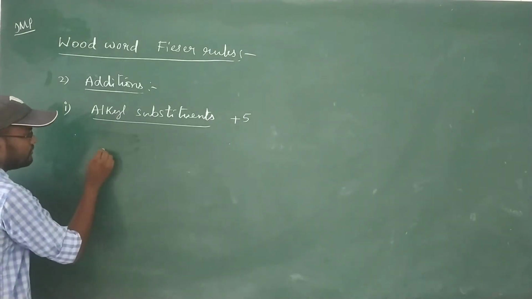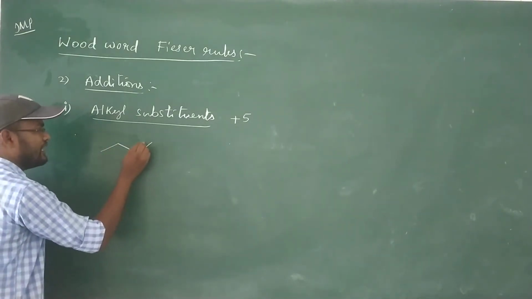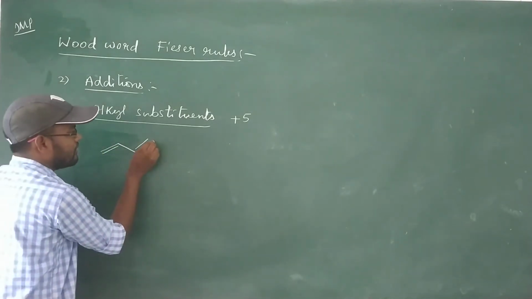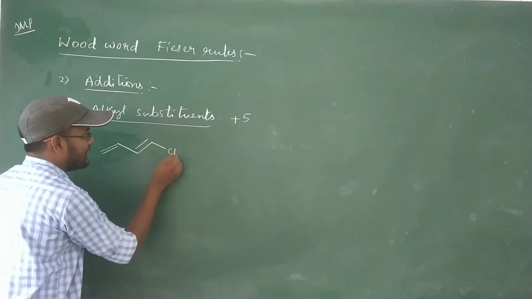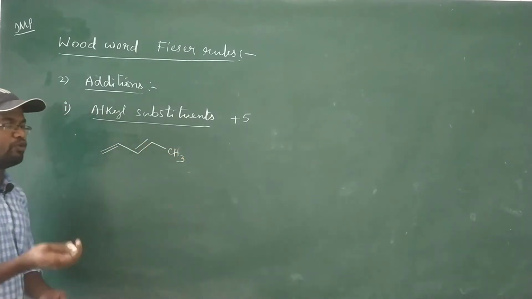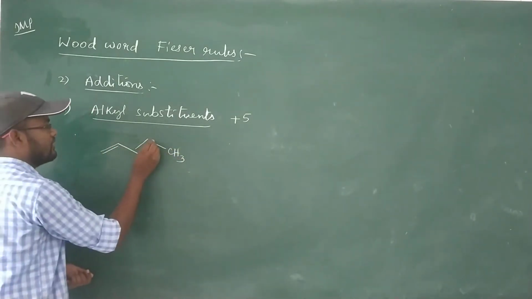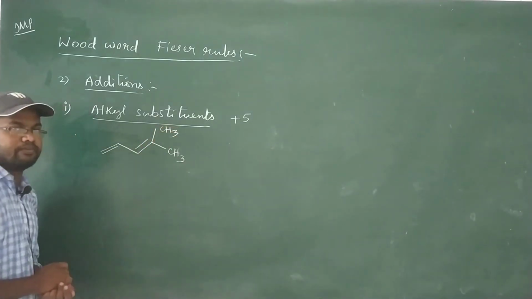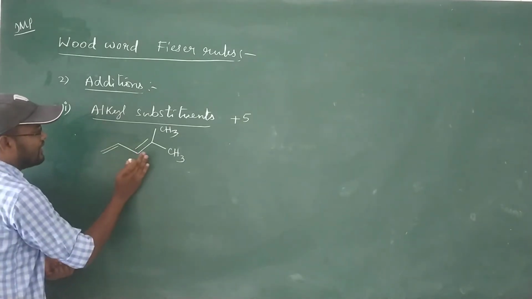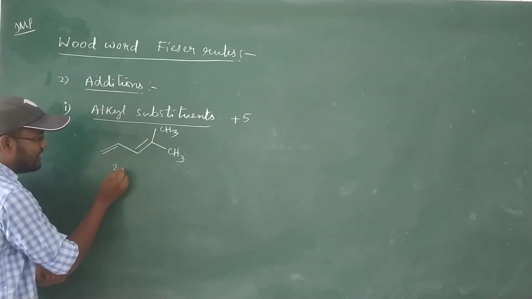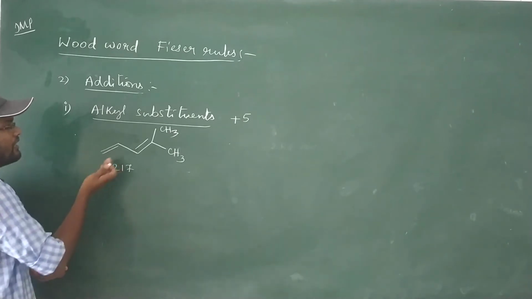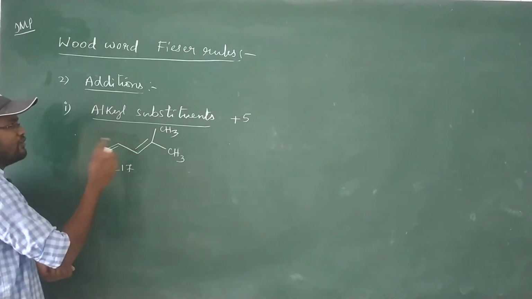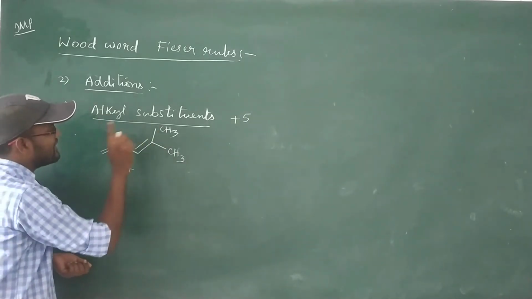Suppose the base is an acyclic diene, with alkyl parts directly attached, represented as CH3 or C2H5. Here the base value is 217 nanometers, and each alkyl part directly attached to the conjugated system is treated as an alkyl substituent. Each alkyl substituent is plus 5.